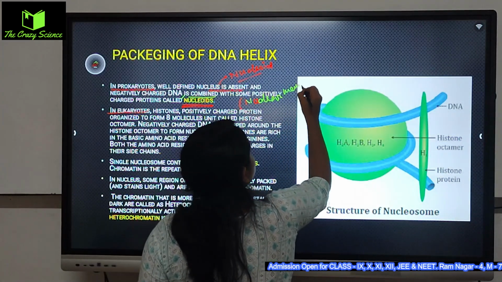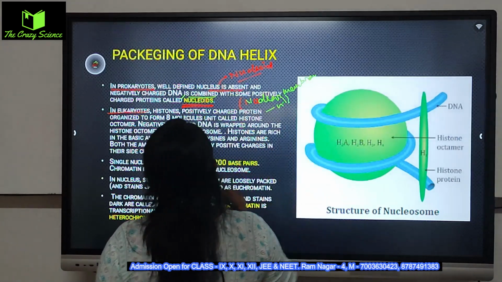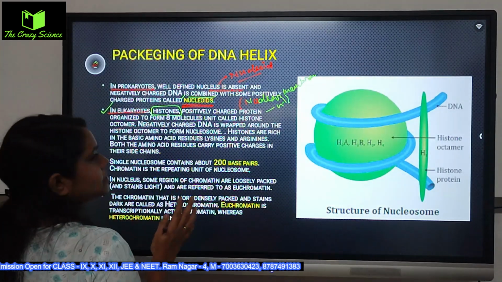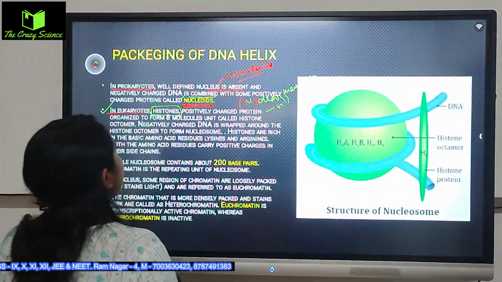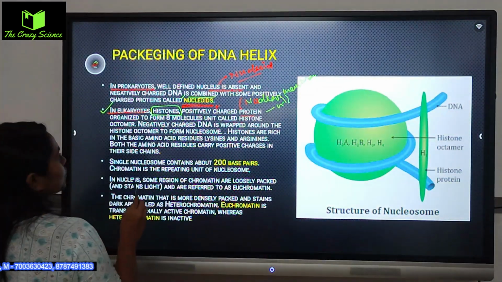Nuclear membrane is absent. Okay, nuclear membrane is absent here. Moving to the eukaryotes, the histone is a protein. The DNA's protein is called the histone, and it is always a positively charged protein, organized to form 8